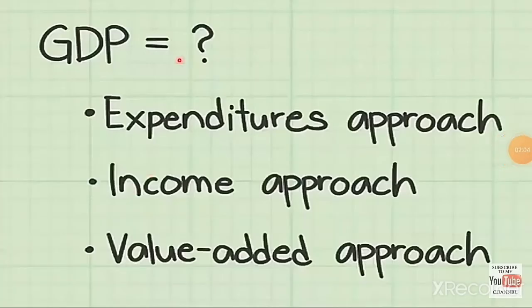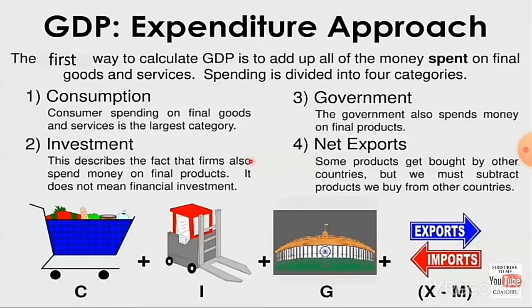Next, methods of calculating GDP. It is measured by the expenditure approach, the income approach, and the value added approach. First, the expenditure approach. The first way to calculate GDP is to add up all of the money spent on final goods and services. Spending is divided into 4 categories. One is consumption, that is consumer spending on final goods and services, which is the largest category. Next one is investment. This describes the fact that firms also spend money on final products. It does not mean financial investment.